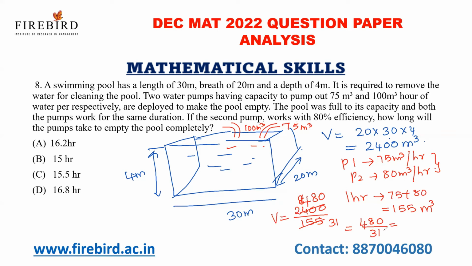So what is 480 by 31? 31 1 times, I will get next 48 minus 31 is nothing but 17. 170, in 170 I'll get 15 point something hours. See this answer: first answer is 15 hours, second answer is 15.5. Definitely I know that 480 is not exactly divisible by 31. If it were exactly divisible by 31, I could get 15 hours as the answer. But it is not exactly divisible by 31, so 15.5 hours is my answer.